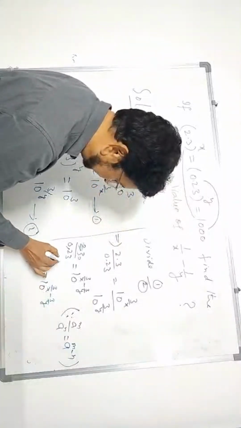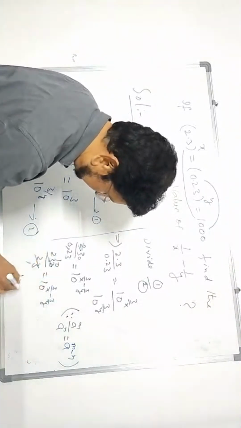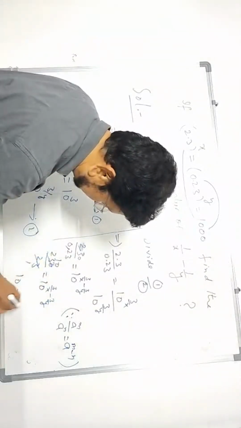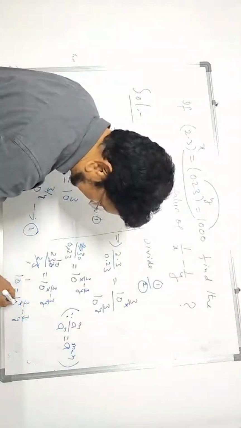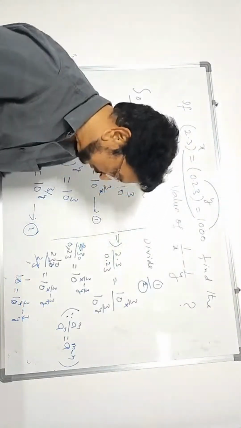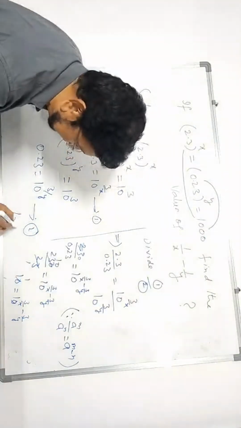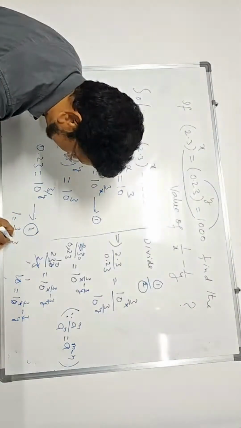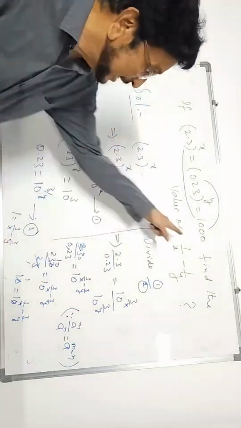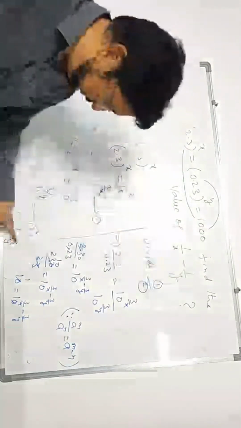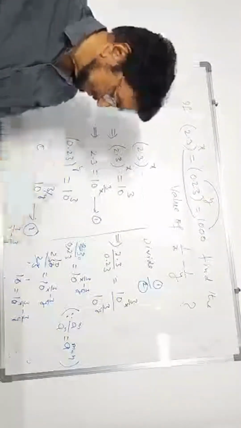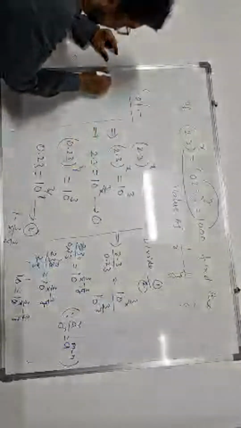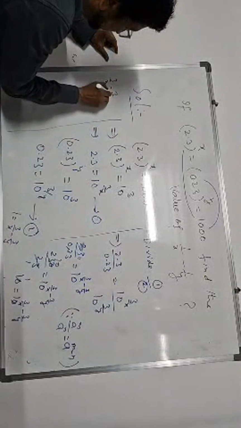23 ones are 23, 23 tens are 230. So 10 power 1 is equal to 10 power 3 by x minus 3 by y. Here both bases are the same, so you can cancel them. Therefore the final answer we are getting is 1 is equal to 3 by x minus 3 by y. He is asking for 1 by x, 1 by y. Therefore, you take 3 common. 3 bracket 1 by x minus 1 by y is equal to 1. The final answer I am writing here: 3 by x minus 3 by y is equal to 1.